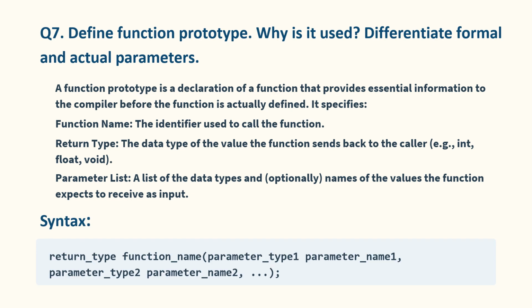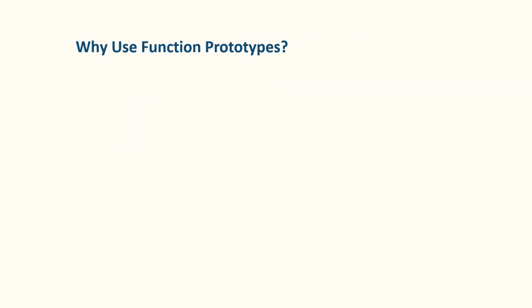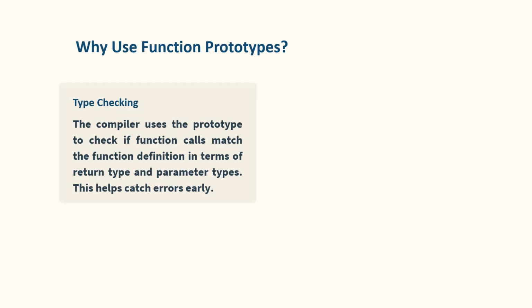The syntax is return type, function name, list of parameters within parentheses. Function prototype ends with semicolon. Why use function prototypes? The compiler uses the prototype to check if function calls match the function definition in terms of return type and parameter types.